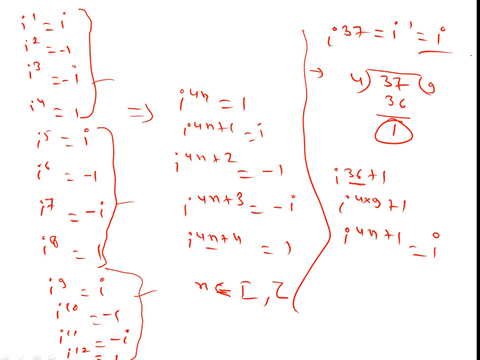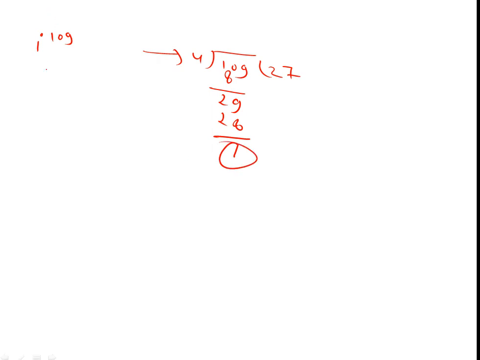Now we are going to do some other questions with this technique. The question is iota to the power 109. Just divide directly. 109 divided by 4: 4 twos are 8, 4 sixes are 24, 4 sevens are 28. The remainder is 1. We can directly write it as iota to the power 1 is iota.